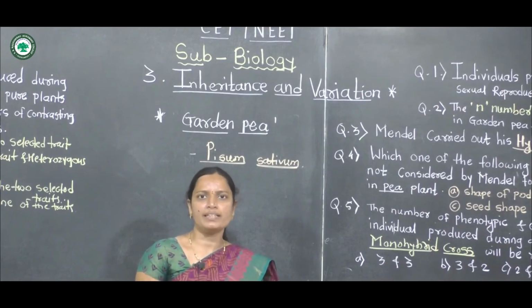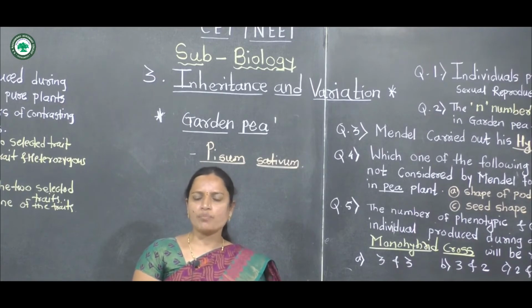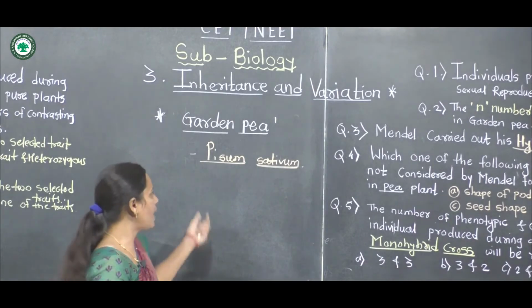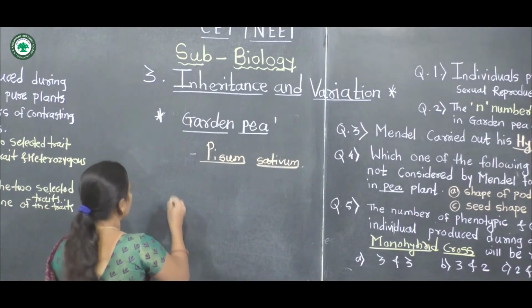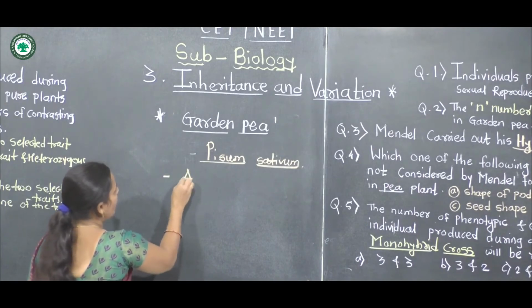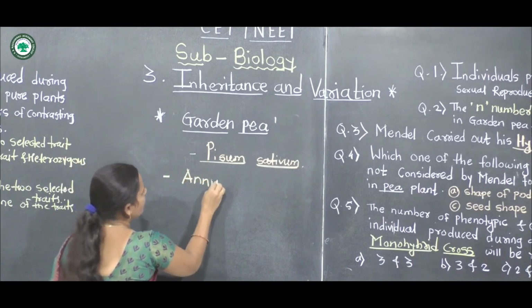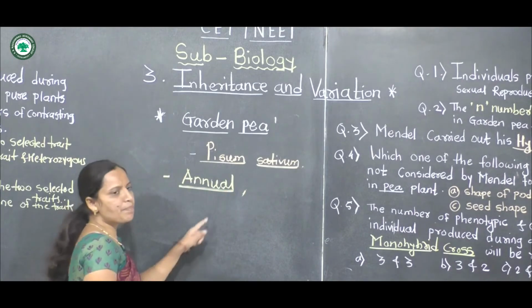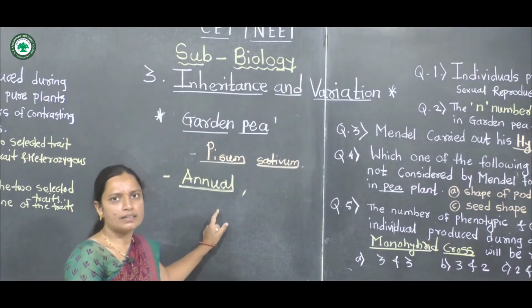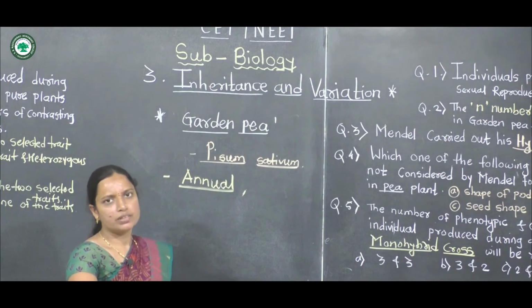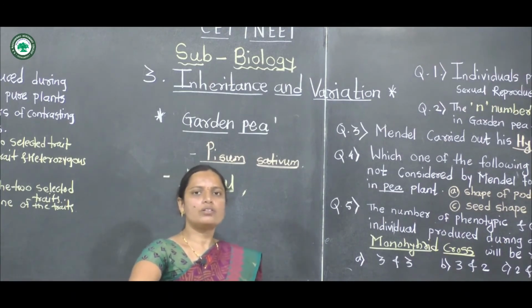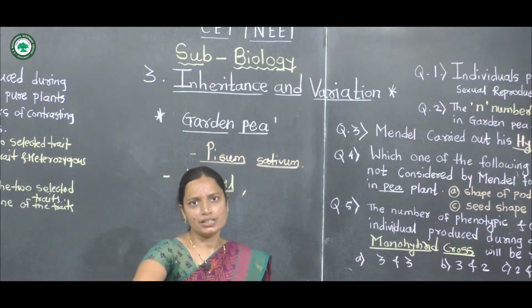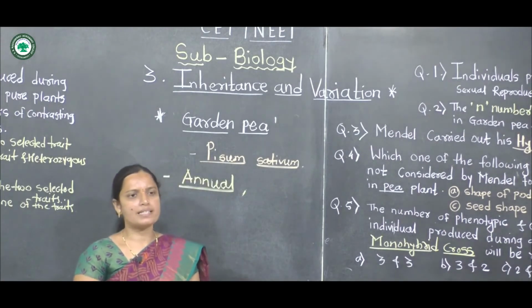The first important character is that it is an annual plant. Its lifespan is 1 year, and about 2 to 3 generations occur in 1 year, and that's why it was selected for these experiments.